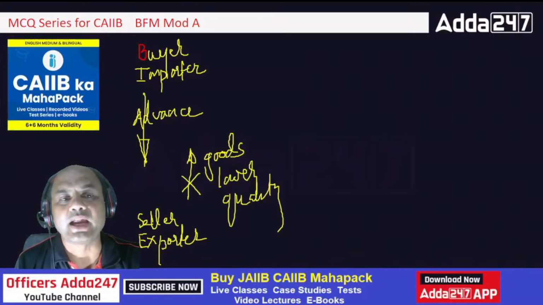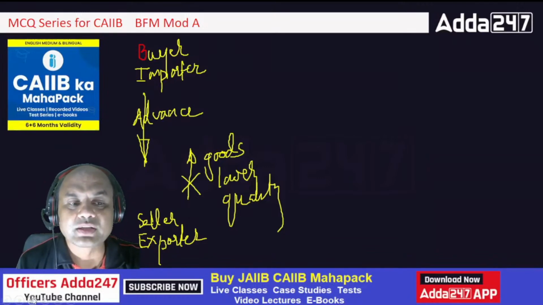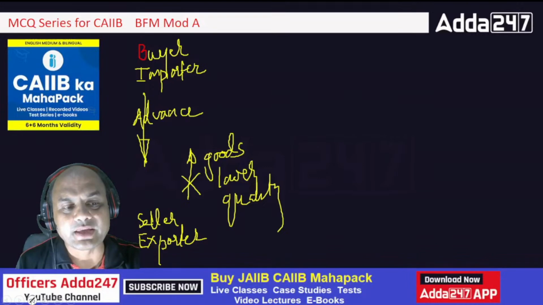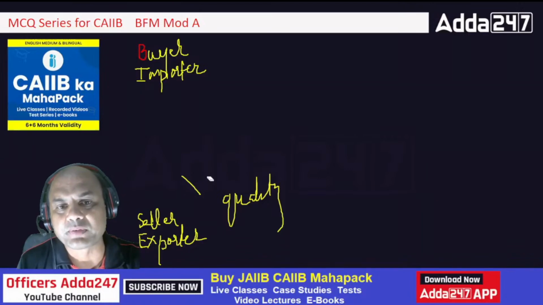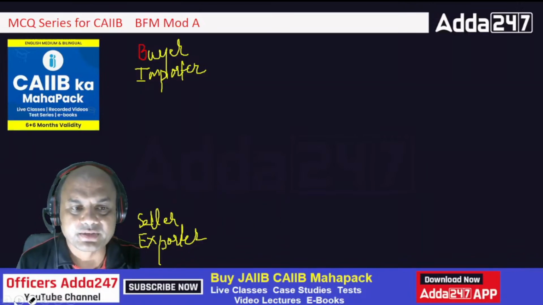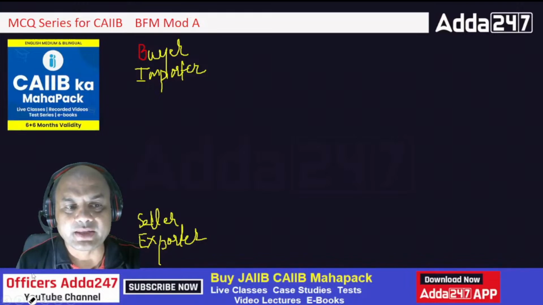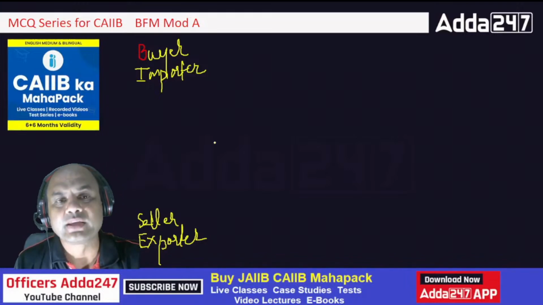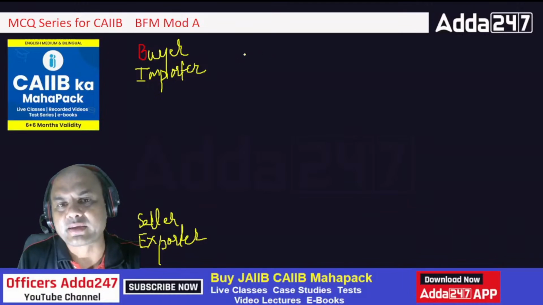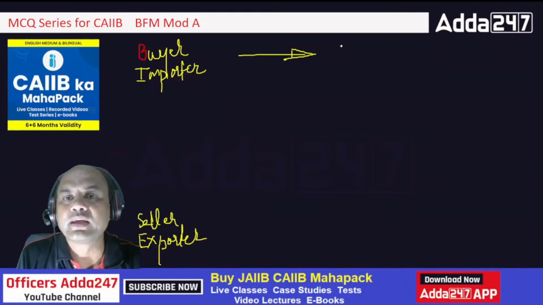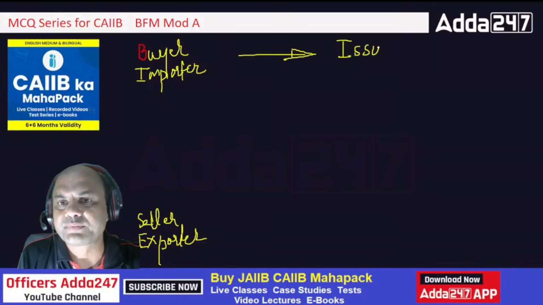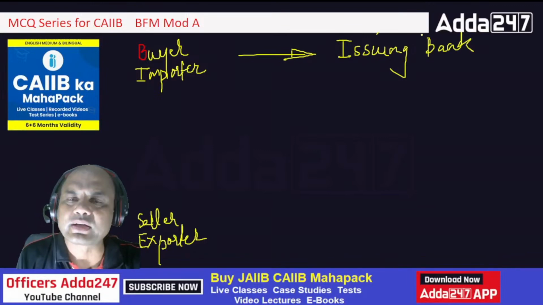In that case, there is a way out. What is the way out? They'll open an LC. As you have got the problems, now we'll move on with the LC part. So what will they do? They'll open an LC over here. Means the buyer will go to his bank. Now this bank is called the importer's bank or LC issuing bank. We'll just call it the issuing bank, or LC issuing bank, you can call it anything.